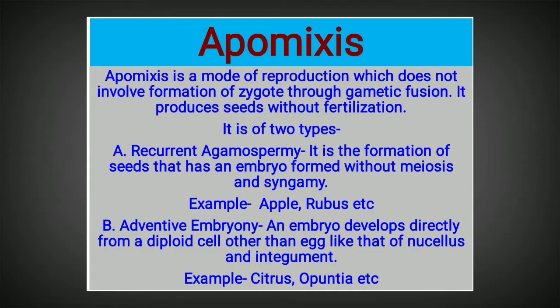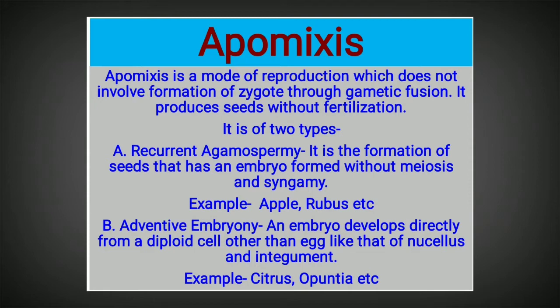Because of the involvement of these two reproductive parts in sexual reproduction, it is called amphimixis. But in apomixis, zygote formation does not take place, as the fusion of gametes does not take place.